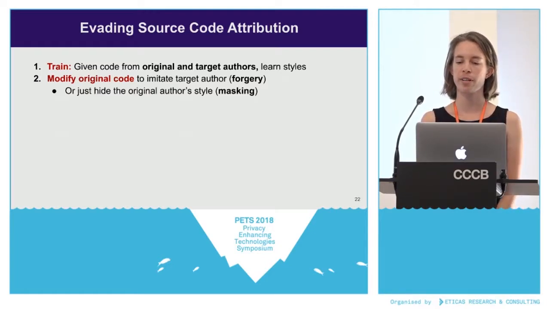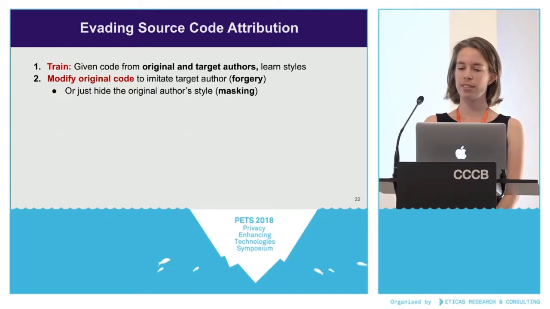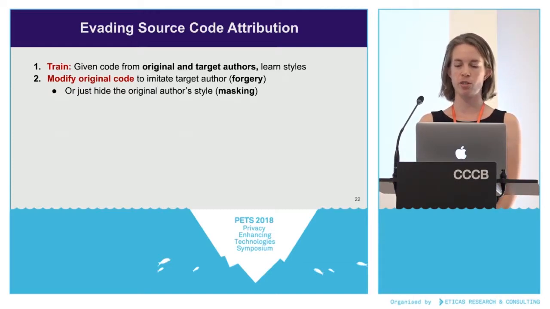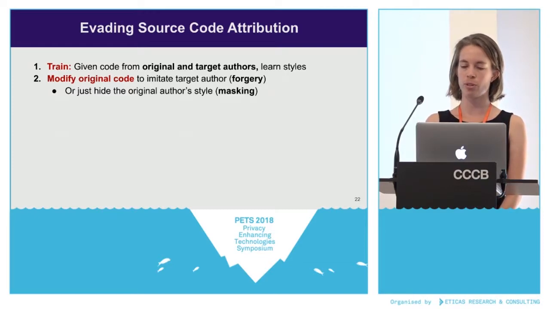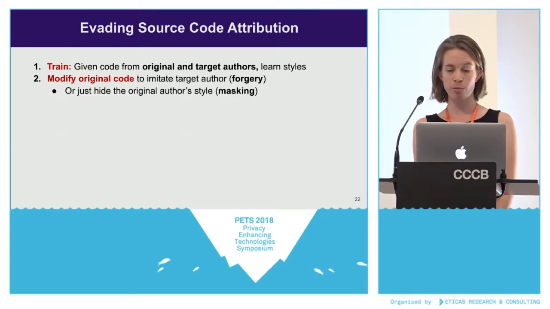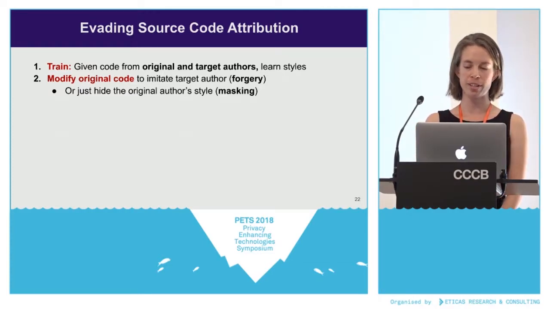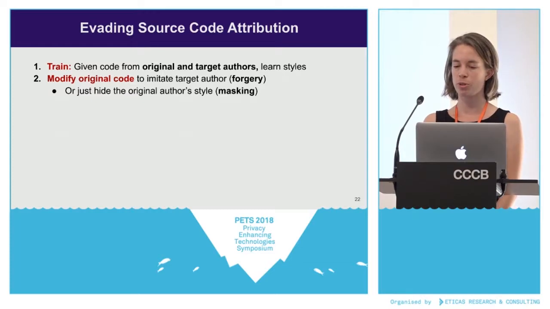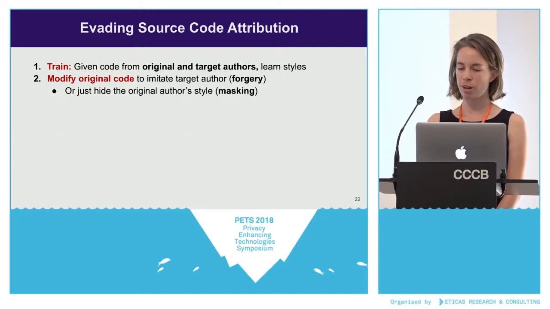And there's another possibility. What happens if the adversary succeeds in changing the classification away from the original author, but the classifier attributes it to some third party other than the original author and the target author? For the purposes of this research, this is a semi-successful forgery because they hid the real author's identity, but they weren't able to actually create a forgery of the target author. And I'm going to call this masking because the adversary is masking the original author's identity. There are reasons that someone might want to actually intentionally create a mask, meaning that they don't have a target author in mind. But in this research, we focused on forgeries.